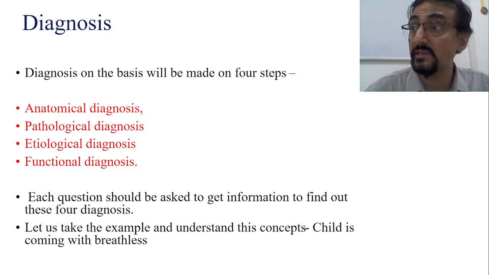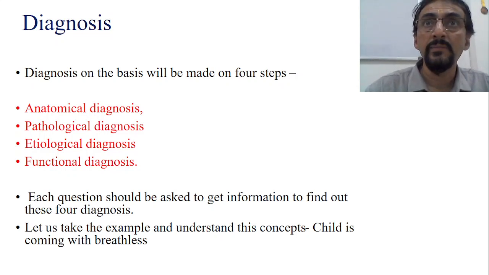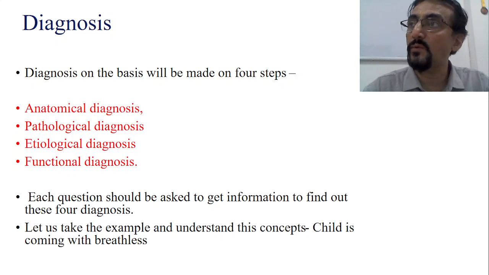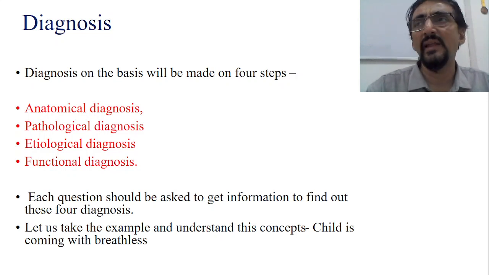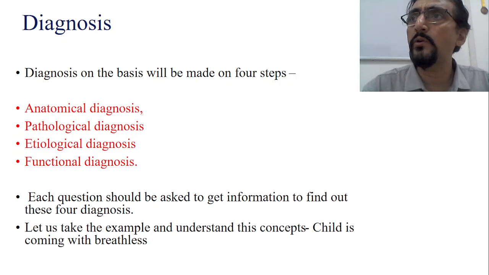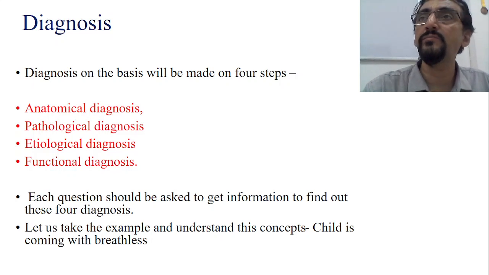We have not yet touched the patient. We have not done any general examination, we have not done any systemic examination, and we have not done any investigations. Only we have taken a very good history. Now only you can do the diagnosis. But how to do that? Doing the diagnosis is always in 4 steps. If you follow these 4 steps, you never miss a diagnosis. You may not reach exactly the diagnosis, but you will be on the same line. That means you are on the correct pathway.